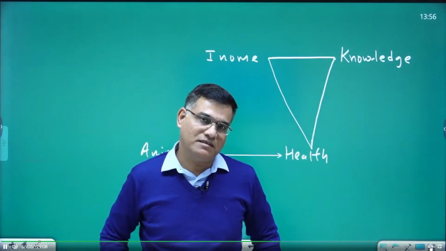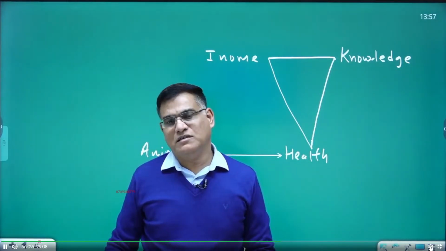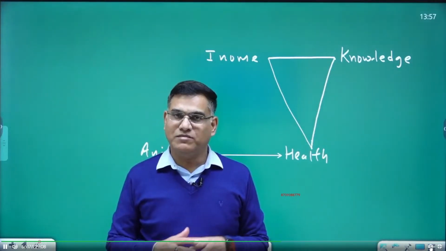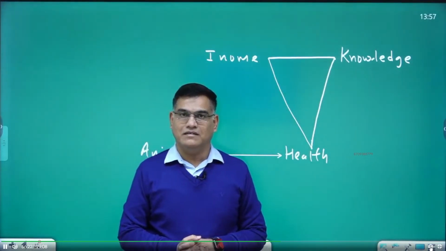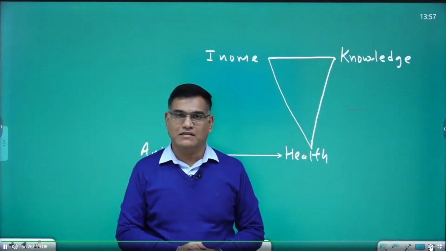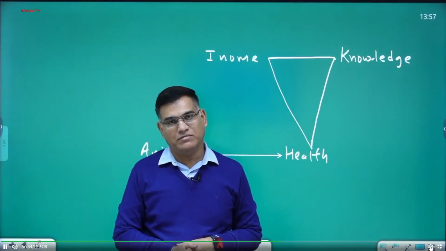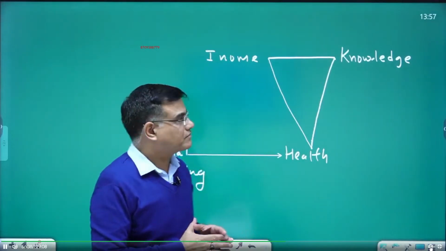But I studied in some books that this first milk is quite rich in neural growth factors and immunoglobulins, and immunity becomes stronger if you use that milk. So they do not have knowledge, still they get immunity. That way you can understand how animal husbandry can improve the health profile of rural people. So these are some important points.